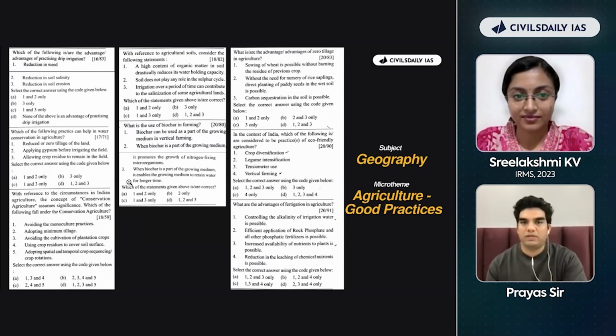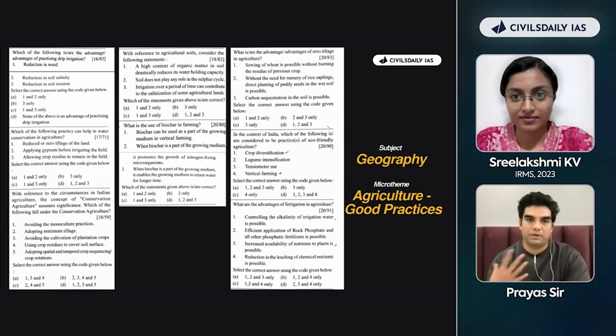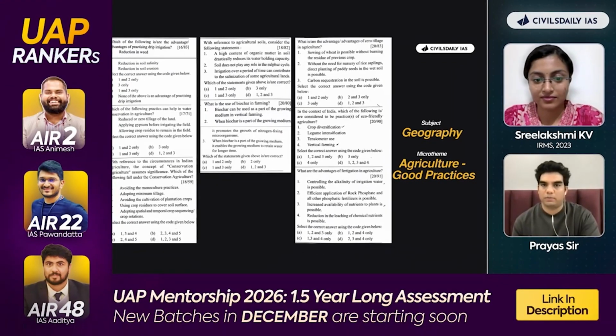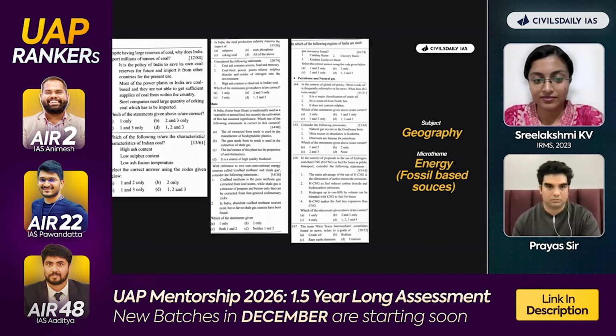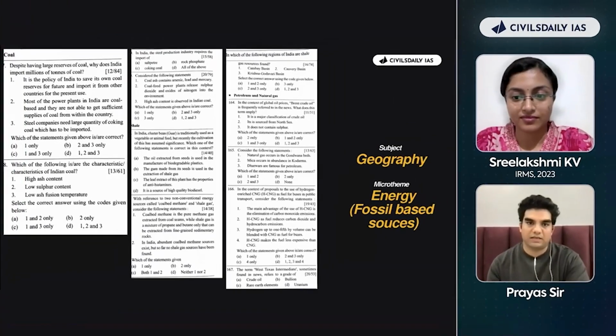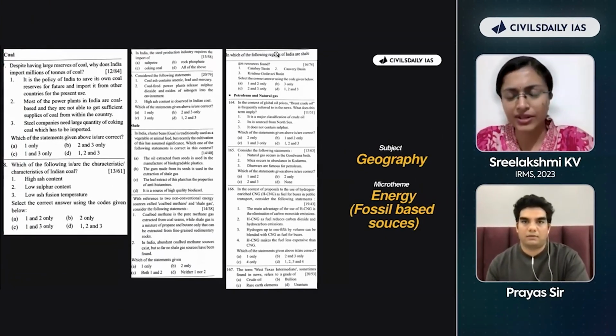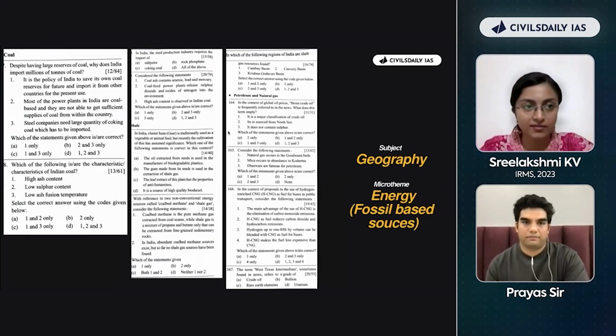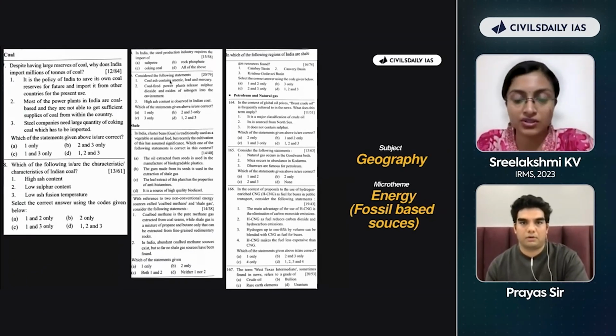So if you will just look at your preparation from this lens, थोड़ा burden आपको कम लगेगा because थोड़ी predictability feel होने लगेगी आपको daily basis पे कि हाँ यार ये 150 टॉपिक तो मैंने कर ही लिया है, and that's enough for prelims. More than this is energy, fossil based sources. So not just energy, under that fossil based sources is a micro theme. Look at the number of questions. Coal, shale, petroleum, natural gas. These are 3 most important ones under which questions have come.